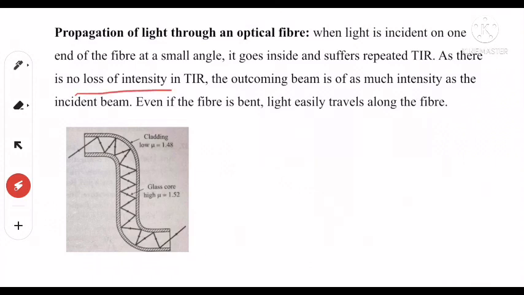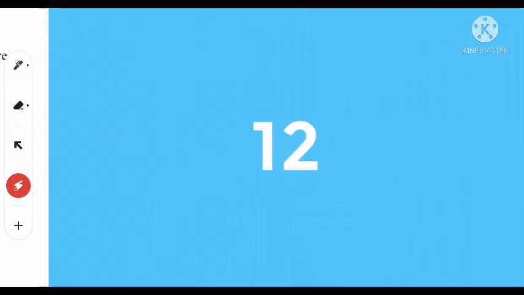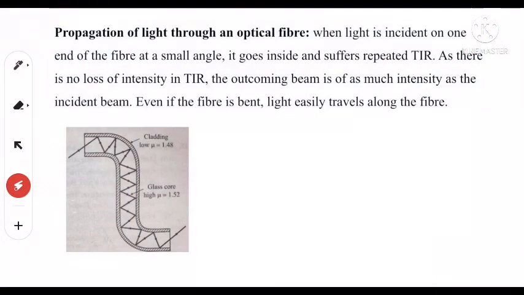As there is no loss of intensity in total internal reflection, the outcoming beam is of as much intensity as the incident beam. The signals coming out by multiple total internal reflection are of high quality. Even if the fiber is bent, light easily travels along the fiber, and the intensity is also good.